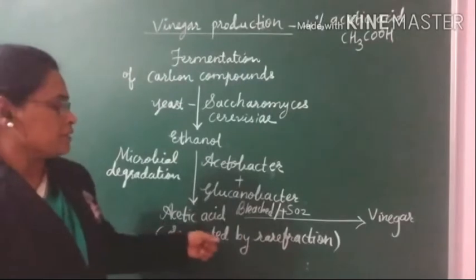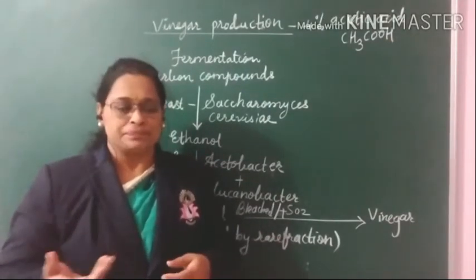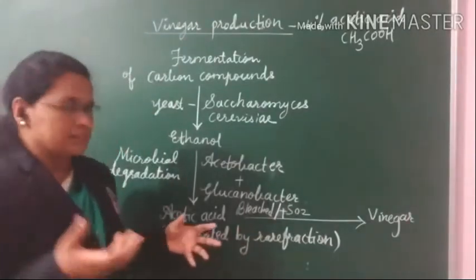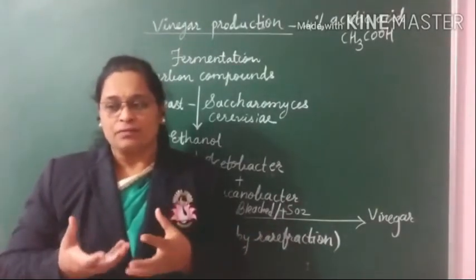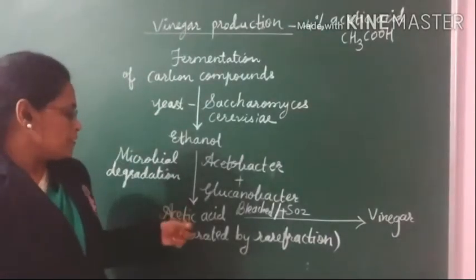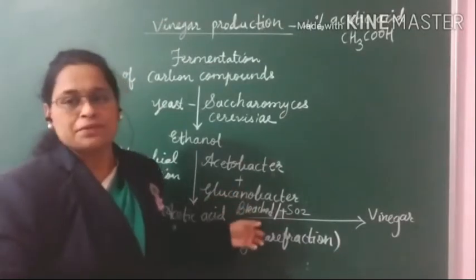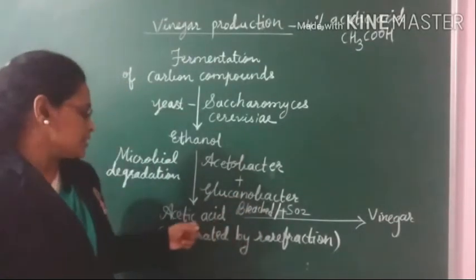Acetic acid is separated by the process of rarefaction. Rarefaction means the mixture contains froth. The froth is made, and that froth is separated, which is acetic acid. Then the color of the acetic acid is improved by adding potassium ferrocyanide, meaning bleaching of this acetic acid is done.